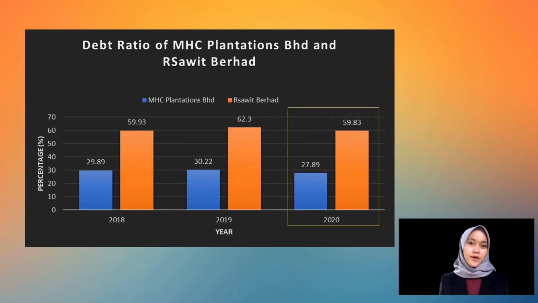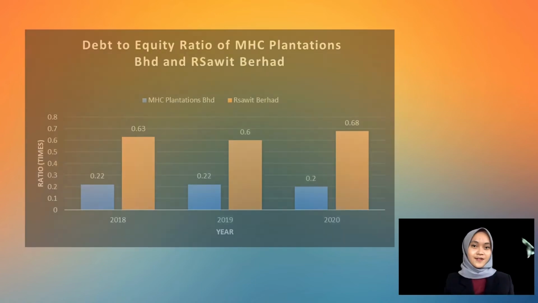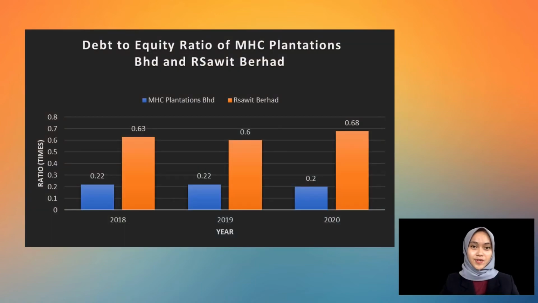Rimbunan Sawit, on the other hand, is heavily leveraged with a debt ratio of 59.83%, indicating that its liabilities represent 60% of its total assets. Graph 6 shows the debt to equity ratio for MHC Plantation, which remained unchanged over the past 3 years, while Rimbunan Sawit has decreased from year 2018 to 2019 and increased in year 2020.